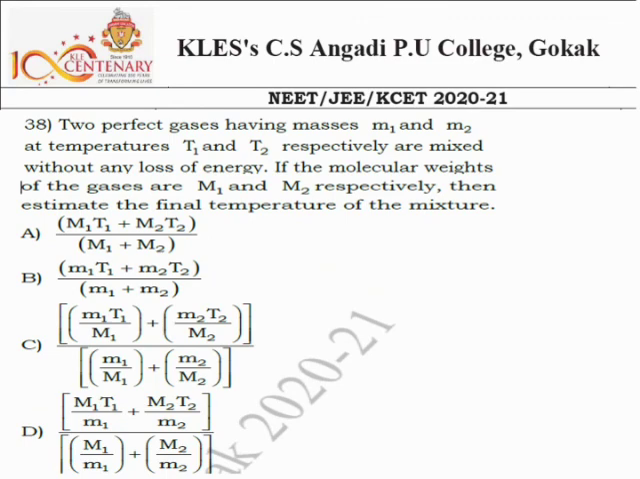Next one. Two perfect gases having the masses m1 and m2 at temperatures T1 and T2 respectively are mixed without any loss of energy. If the molecular weights of the gases are M1 and M2 respectively, then estimate the final temperature of the mixture. In such cases, the temperature of the mixture is equal to N1 T1 plus N2 T2, divided by N1 plus N2. This is our standard equation.